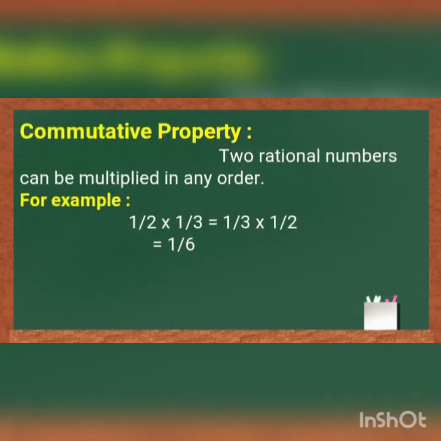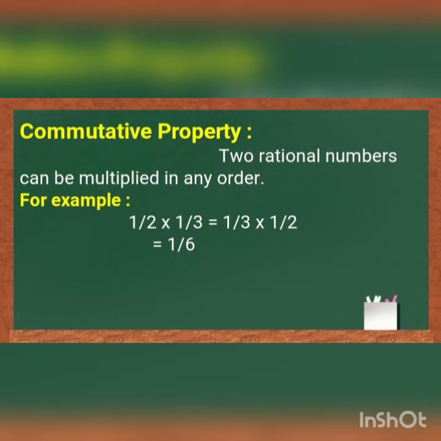Commutative property. In commutative property, two rational numbers can be multiplied in any order. For example, 1 by 2 multiplied by 1 by 3 is equal to 1 by 3 multiplied by 1 by 2. The product of 1 by 2 and 1 by 3 is equal to 1 by 6.